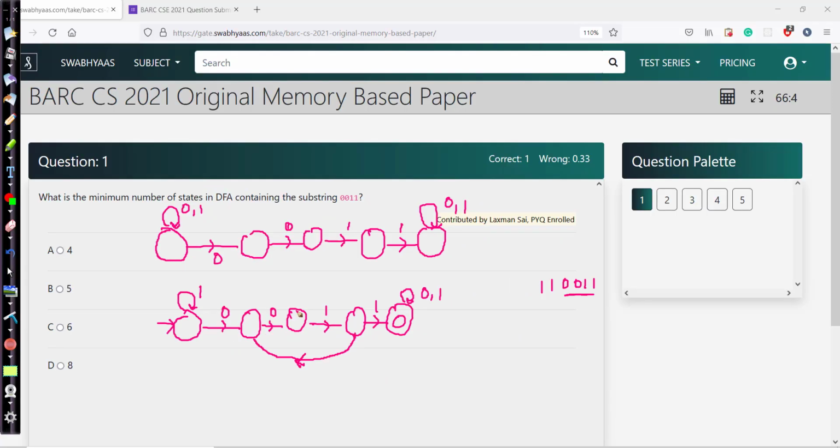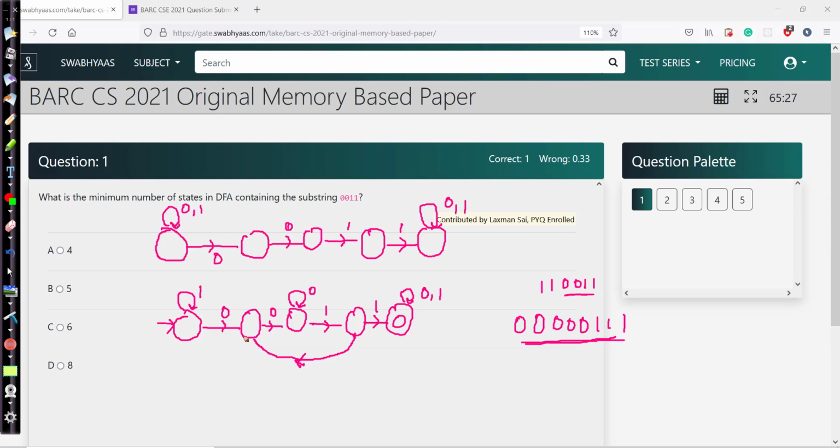What if we get something like 00000111, or 0000111? Whatever the number of zeros, once we have seen two zeros, I don't need to go anywhere. I'm just waiting there, waiting for the pattern of 0011. So I don't need to go to any other state from here.